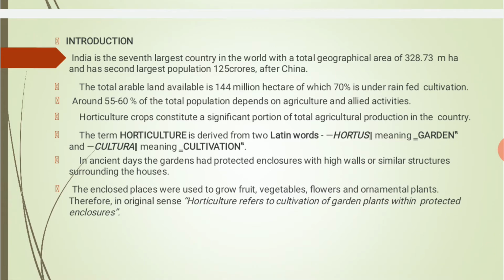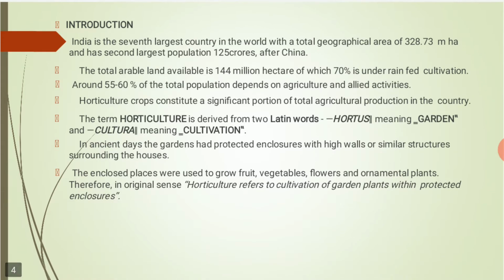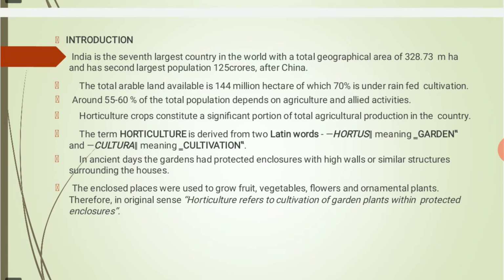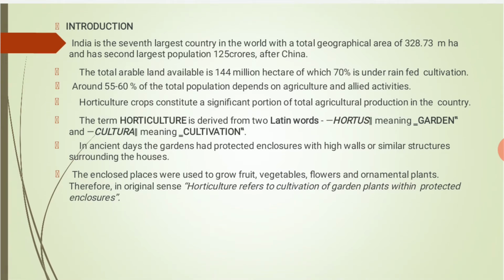Around 55 to 60% of the total population depends on agriculture and allied activities, that is, related with agricultural activities. So we can say that about half or more than half of the population depends on agriculture and related activities.